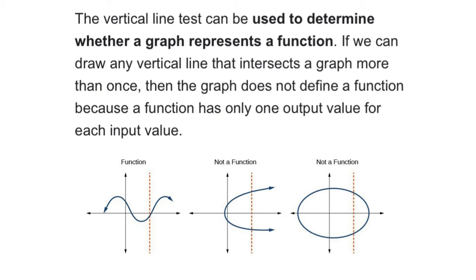An easier way is to draw a vertical line. If it touches the graph more than once, that is not a function. So this one also, it is very clear that if I draw a vertical line anywhere on the graph, it will cross the graph more than once. So that is also not a function.